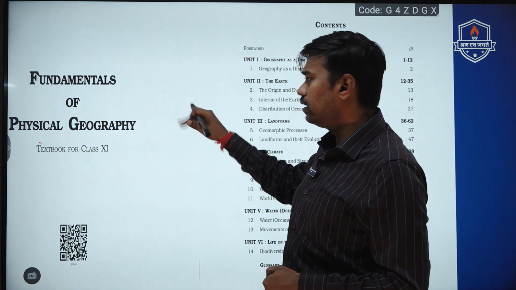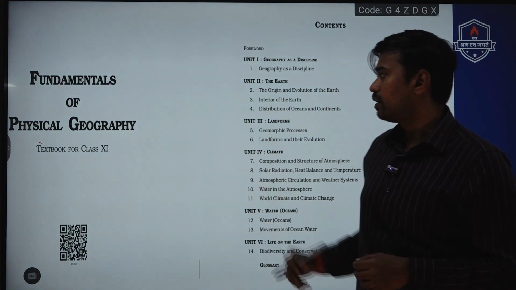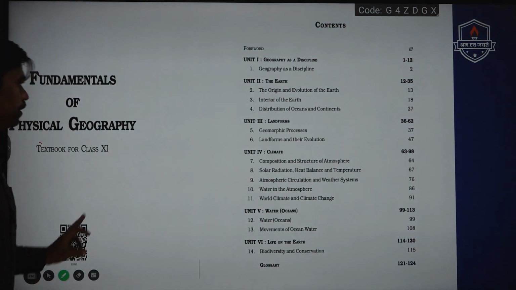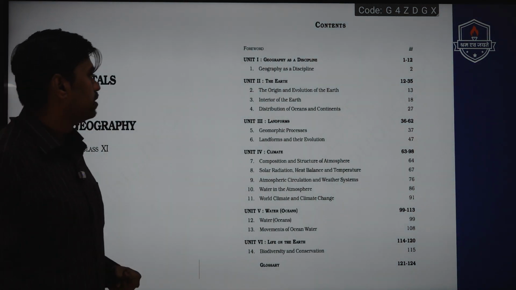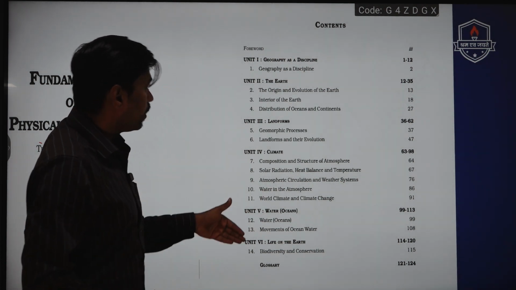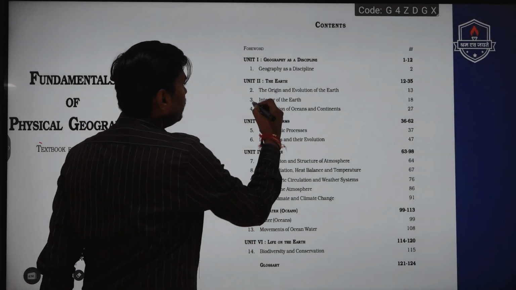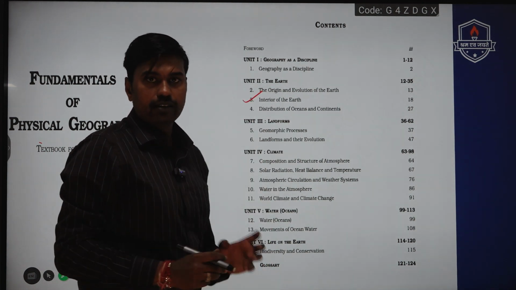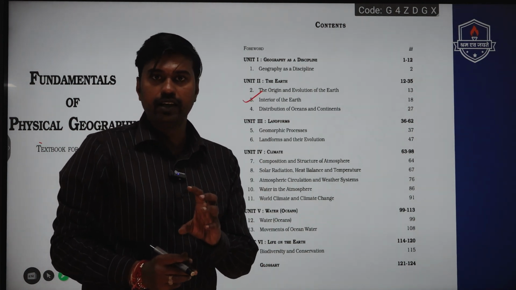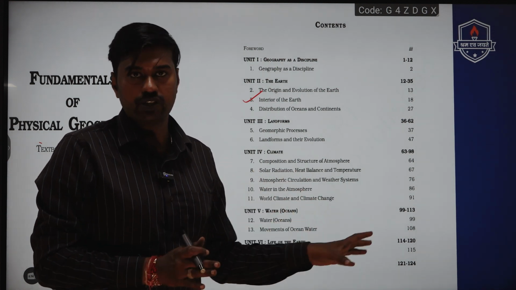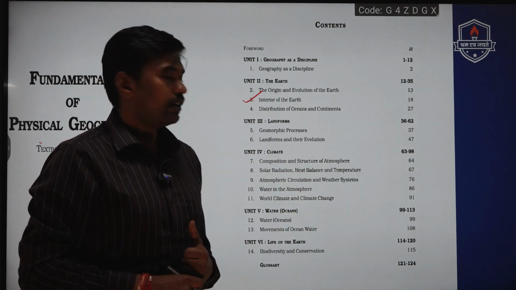Now going into the 11th standard book, Fundamentals of Physical Geography. There are a few chapters which play a very crucial role in the examination, as we have discussed already. While reading this NCERT, students should give maximum attention especially to the interior of the earth. While studying the interior of the earth, make sure you also study the various discontinuities located inside the interior of the earth.